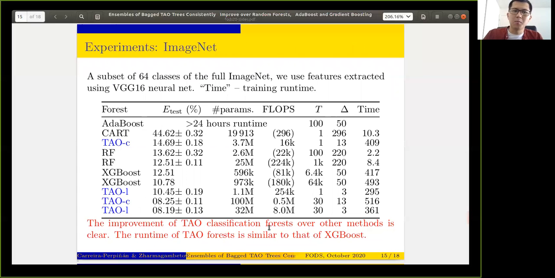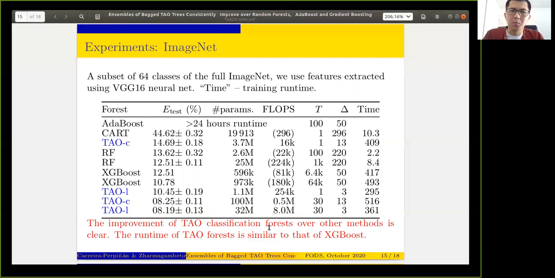And next, we perform a more challenging experiment. We take a subset of the ImageNet dataset consisting of 64 classes and use features extracted from the VGG neural net architecture. Essentially, we take output from convolutional layers of the neural net and then use it as input features. Okay, and here are the results, which are self-evident, I guess, and confirming our earlier results on standard benchmarks.